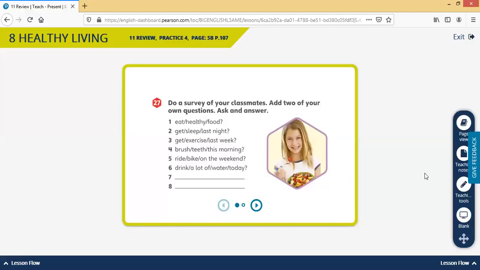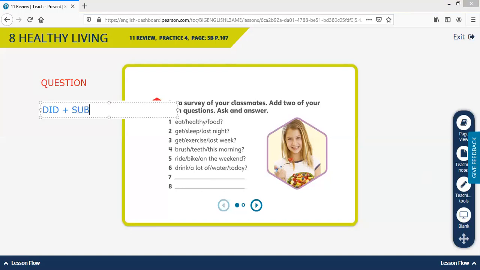For this last part of the review of the grammar in the unit, we're going to make questions. Now something important to remember: when we make a question, we're going to use did plus the subject.